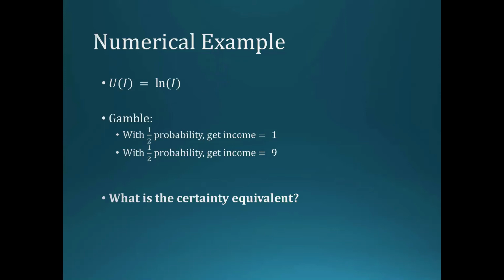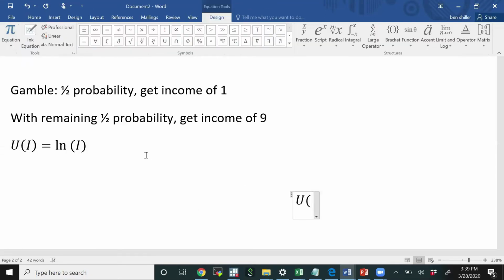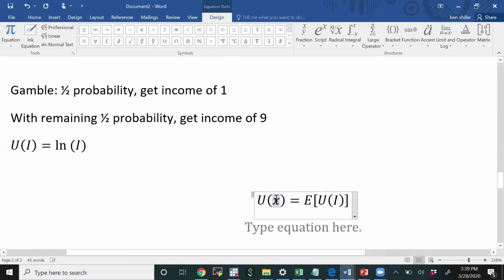Okay, so the first question is, what is your certainty equivalent? So another way to ask that is, for what value of X is the utility of X equal to the expected utility under the gamble? We're trying to solve for what amount, if received with certainty, would give you the same utility as the expected utility in the gamble.